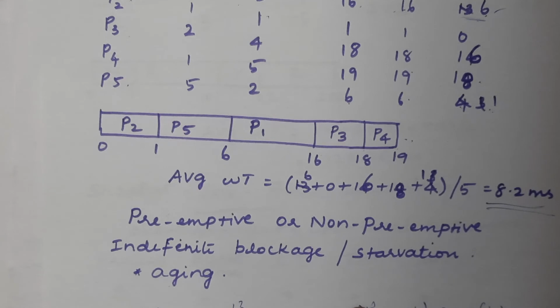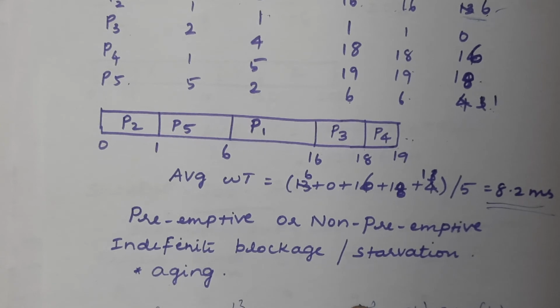Even though the low priority process may have the shortest burst time, it keeps on waiting until the completion of all the high priority processes. So it leads to starvation, which is indefinite blockage. It keeps waiting for a long time and doesn't know when it will get the CPU for execution.